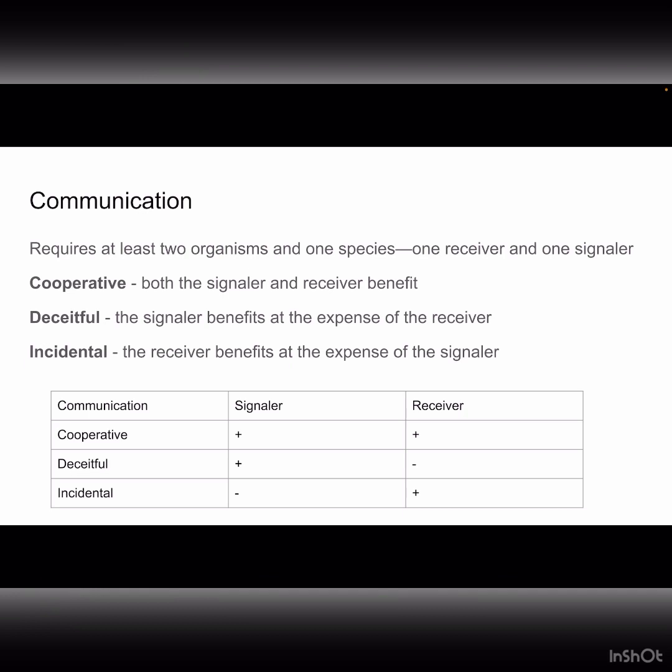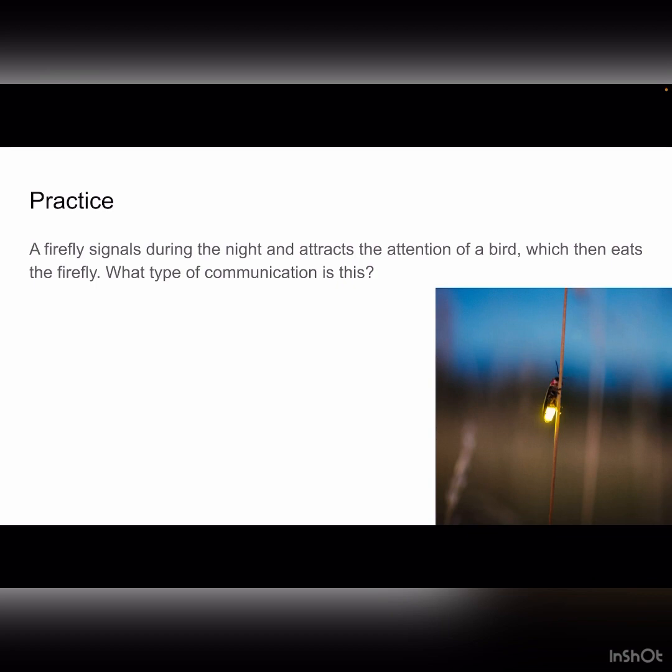Finally, in incidental communication, the roles of deceptive communication get reversed. In this type of communication, the receiver benefits at the expense of the signaler. If you look to the bottom here, I've made a table that tells you who benefits in each type of communication just to sum everything up. Alright, time for some practice.